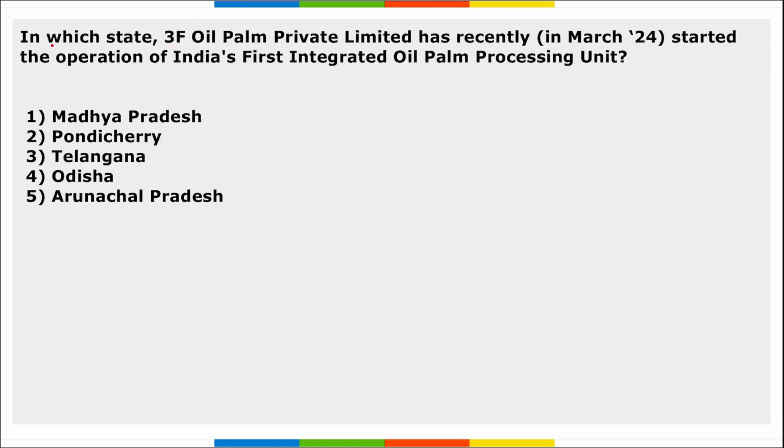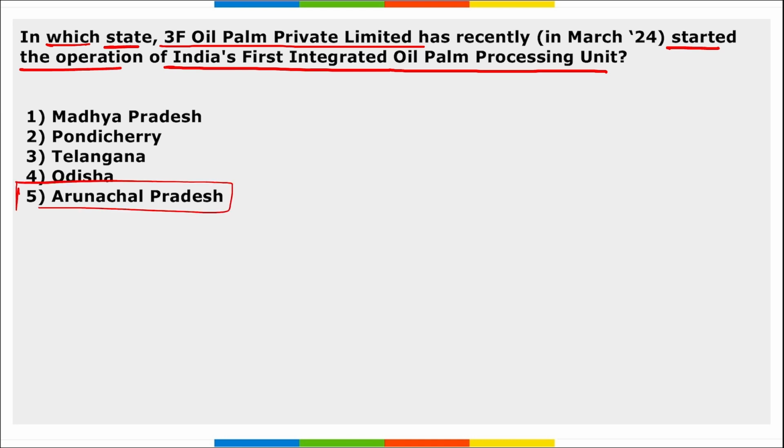sites. Next, in which state 3F Oil Palm Private Limited has recently started the operation of India's first integrated oil palm processing unit? It is in Arunachal Pradesh. Right, 3F Oil Palm Private Limited started the commercial operation of India's first integrated oil palm processing unit in Arunachal Pradesh, and this factory marks the first oil palm factory in Arunachal Pradesh, correct, and India's first oil palm factory under National Mission on Edible Oils.